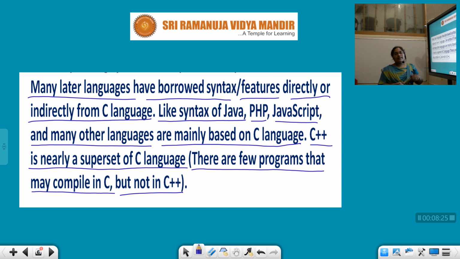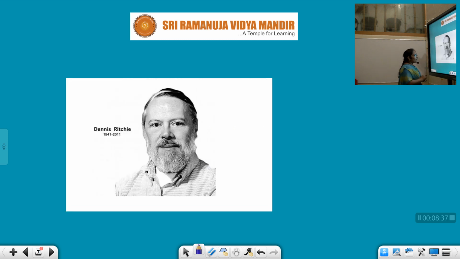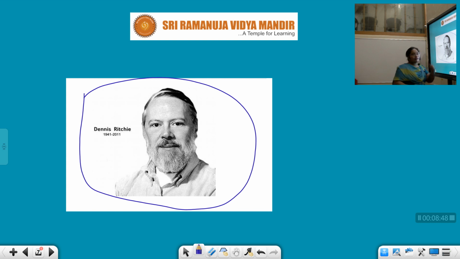Why we use C is that it has better efficiency to perform all the programming, and it can handle programs developed in different programming languages. It has the capability to adapt to all other programming languages. He is Dennis Ritchie, the one who developed the C language. In 1972 he developed the C language at Bell Laboratories.